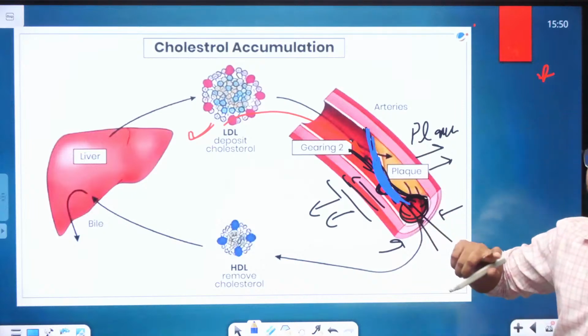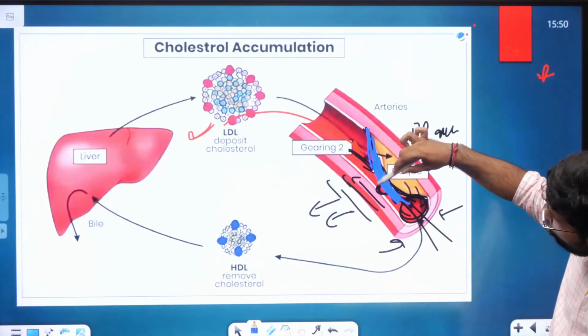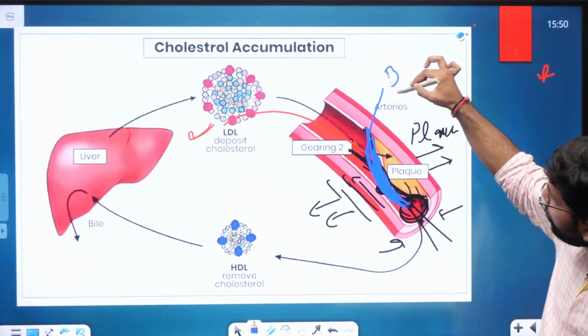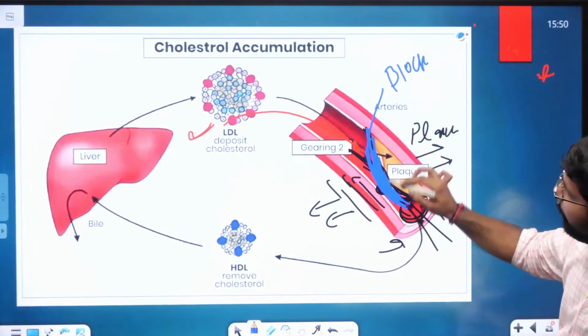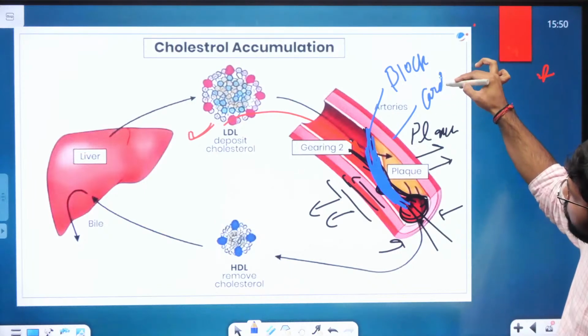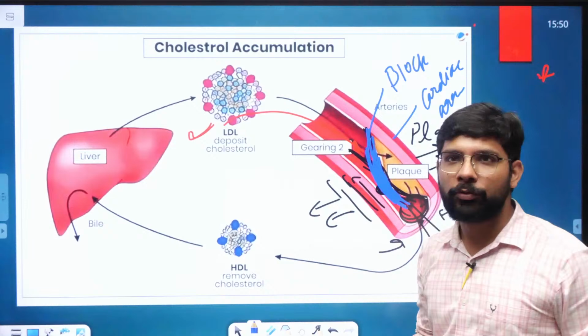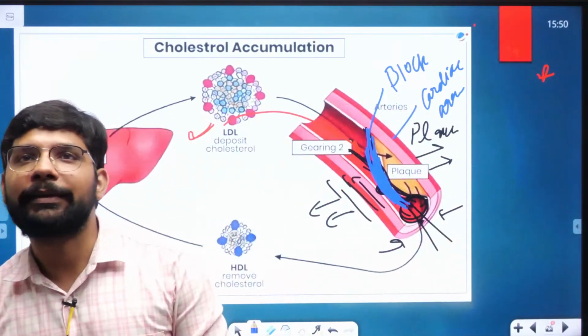But if you don't take it seriously, the artery is going to be blocked. And as soon as the artery is blocked, that's the major reason for cardiac arrest, which can lead to the death of the patient.